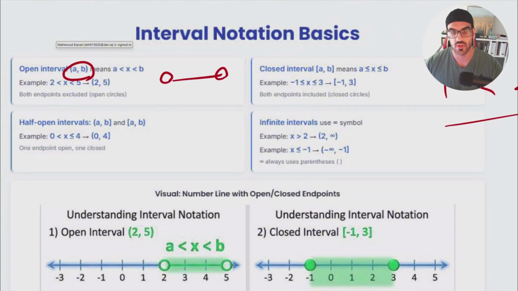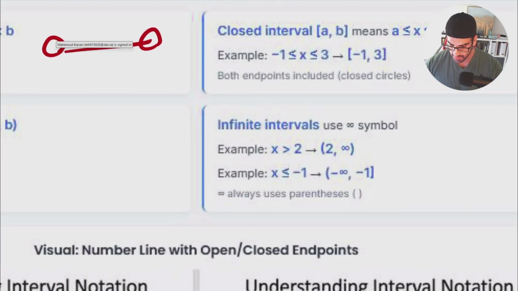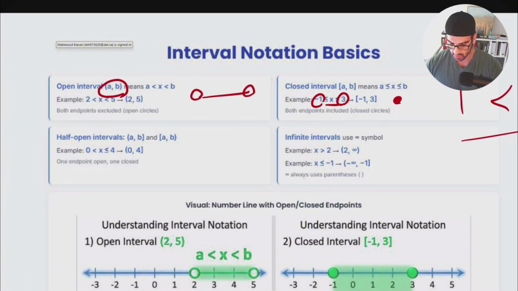After that, we do have the closed interval. It means that the range I'm going to consider is between two numbers, and can also contain those two specific numbers. For example, when x is between -1 and 3, I know for a fact that my number can be anything between -1 and 3, and can also include these two numbers as well. We have something like the closed circle itself.